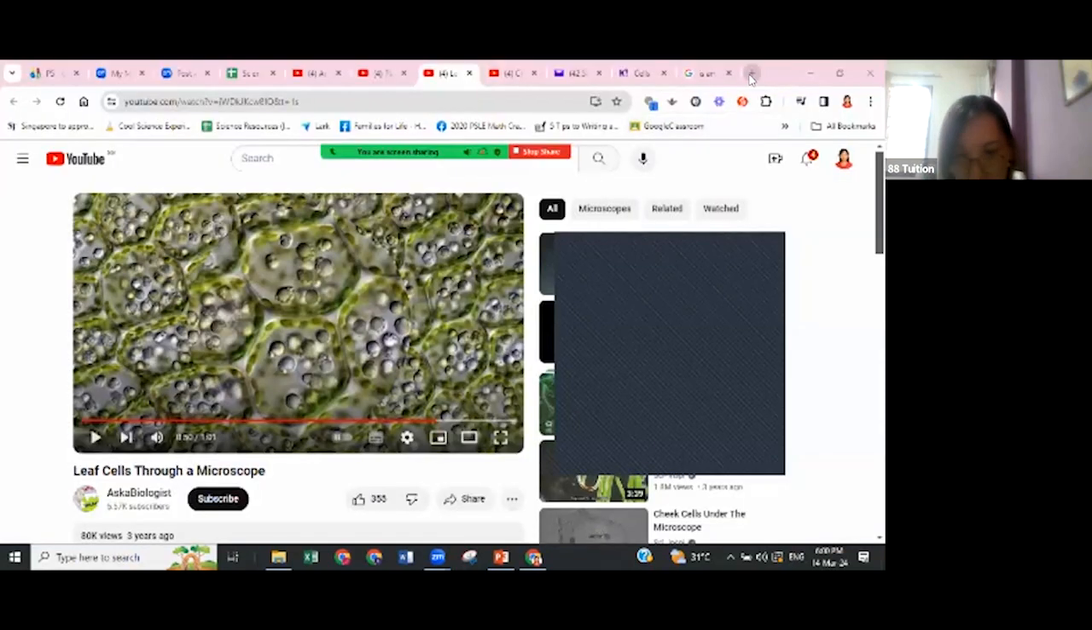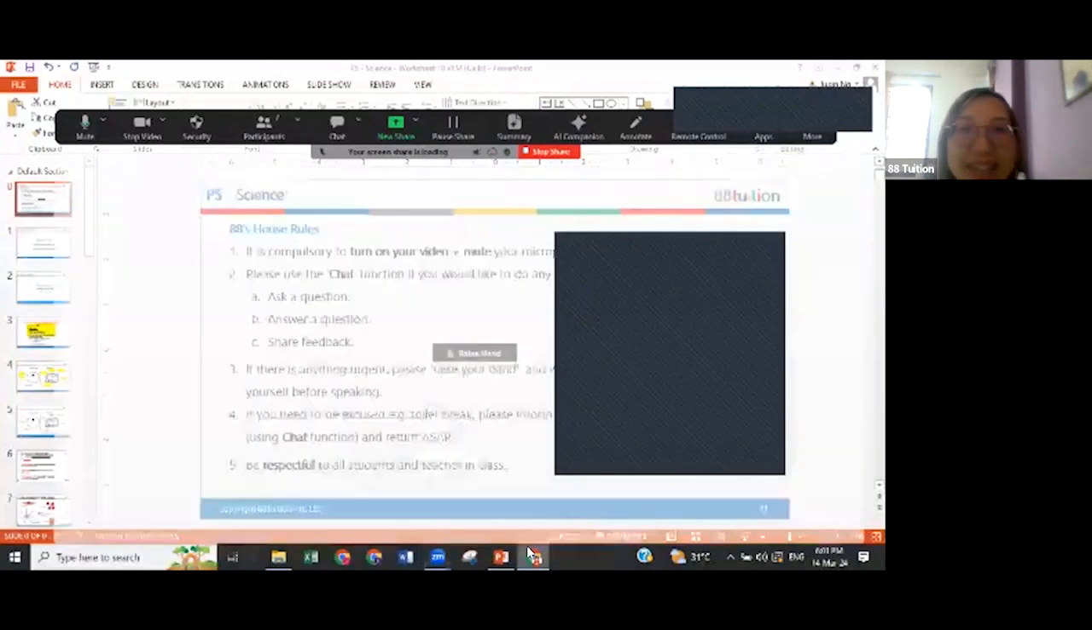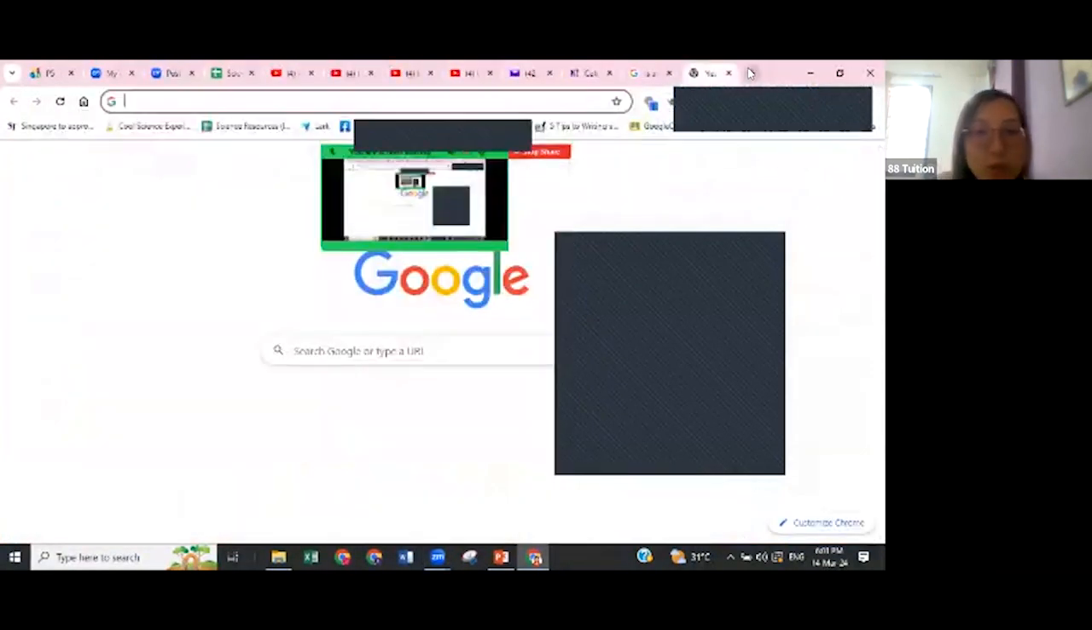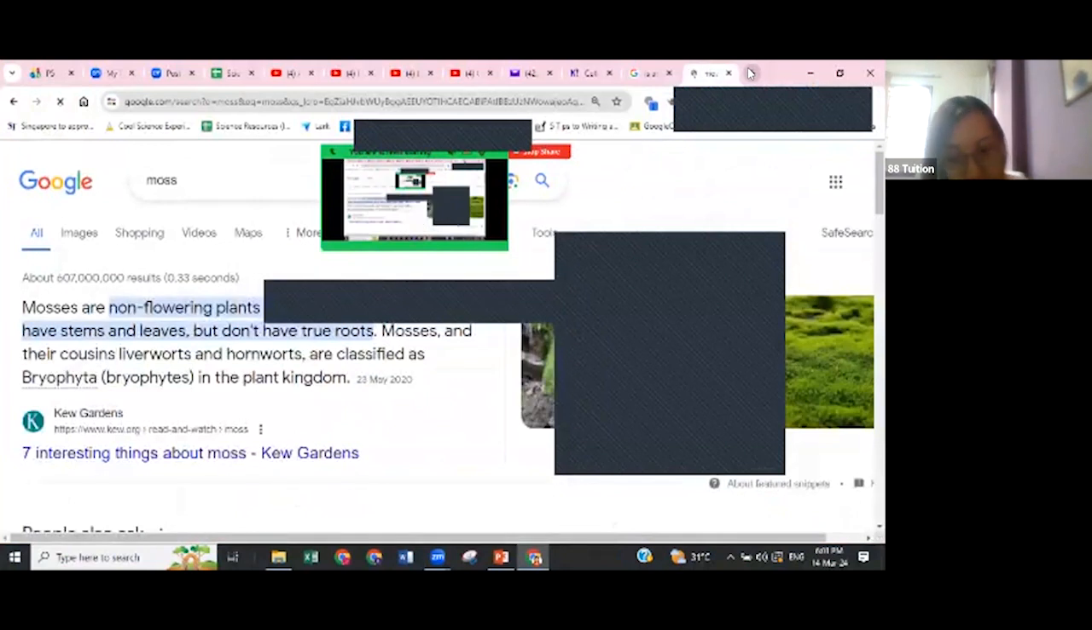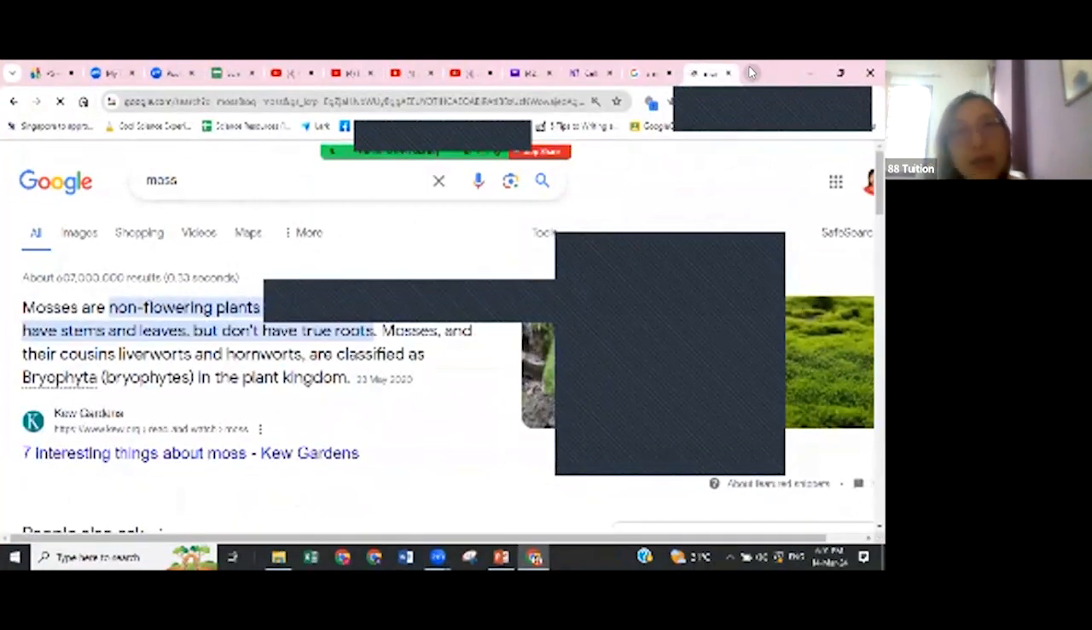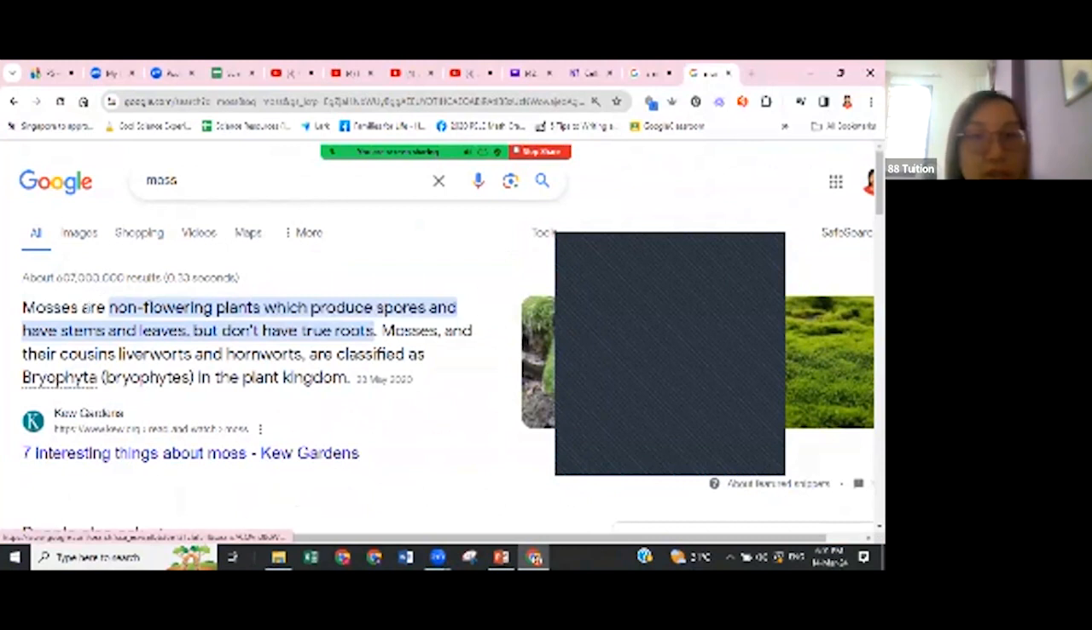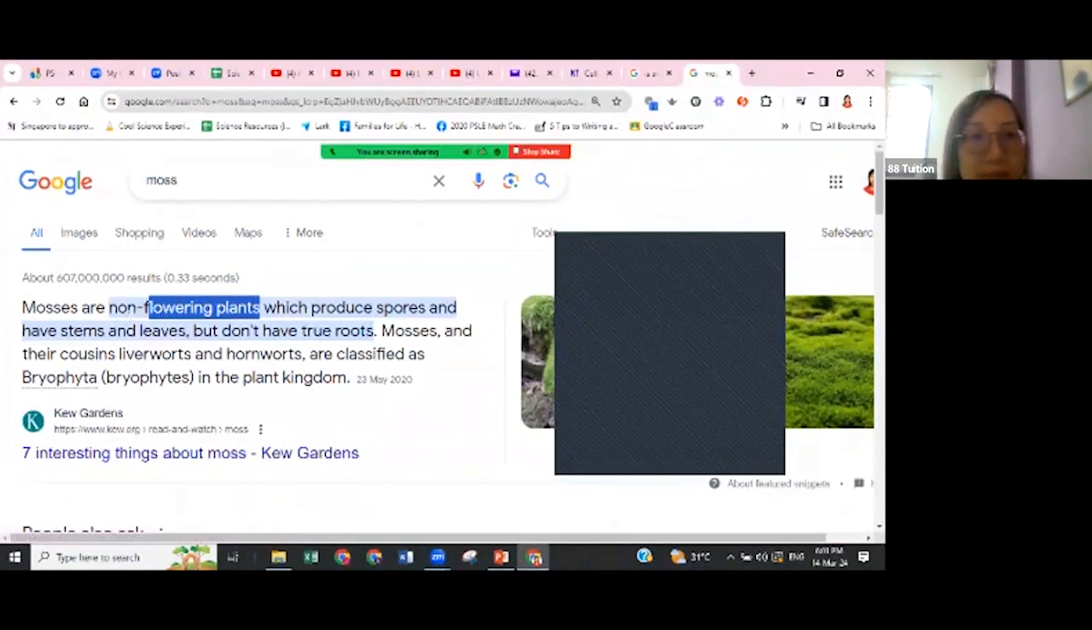In fact, if I show you a video, it's green. Let me share screen first. Just a minute, I just want to make sure I don't accidentally show parents' handphone numbers on the screen. Now, you just go and Google moss. Then you click on images. Do you see moss are non-flowering plants? If your mother hates flowers, then your mother will enjoy looking at moss.